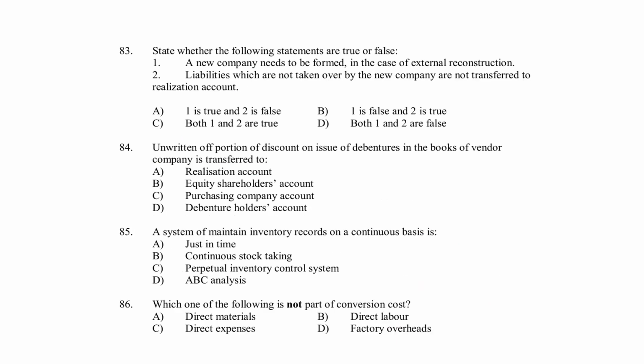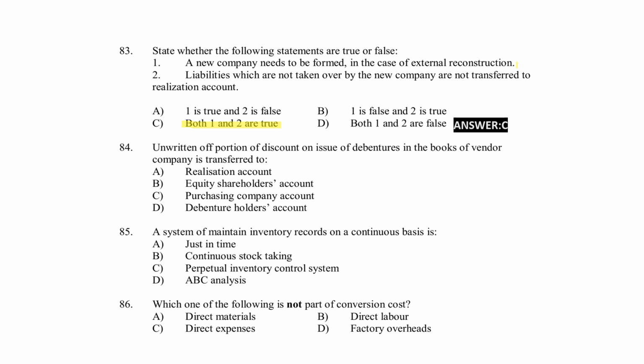State whether the following statements are true or false. Statement 1, the new company needs to be formed in case of external reconstruction. Statement 2, liabilities which are not taken over by the new company are not transferred to realization account. Here, both statements are true. Statement 1 and statement 2 are true. Option C is the answer here.